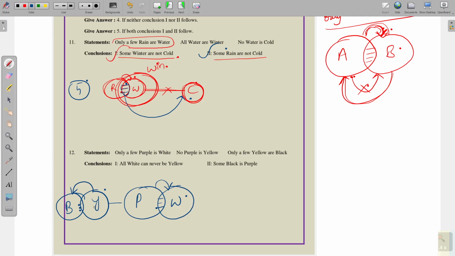So, white here, yellow here. There is no relation between white and yellow, so definitely all white can never be yellow follows. Next, some black is purple, some black here and purple here. There is no relation between black and purple. Conclusion 2 does not follow, only option 1 follows.